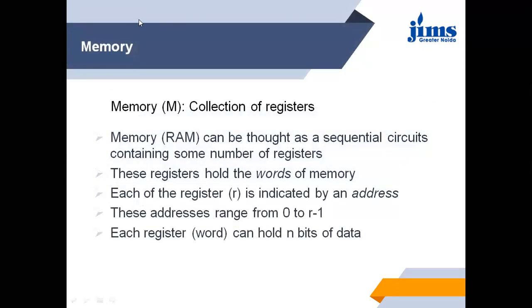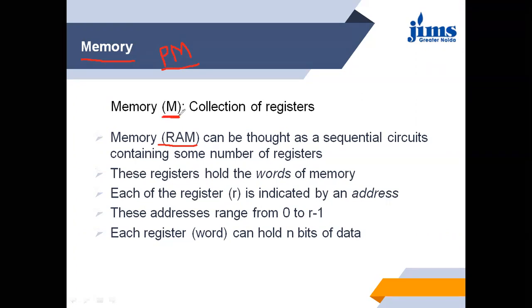When we say memory, we mean RAM. Only primary memory. When we say memory, it means primary memory, not secondary memory. Keep this in mind. It is represented by M.